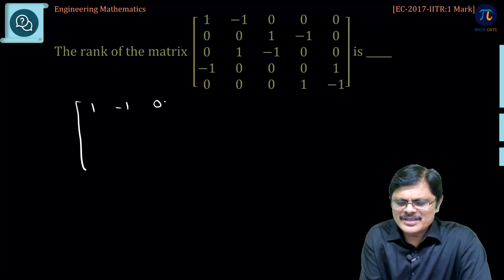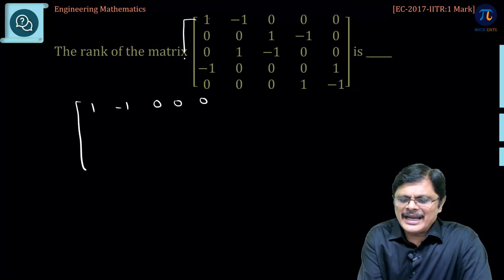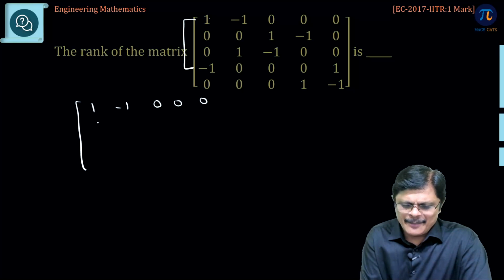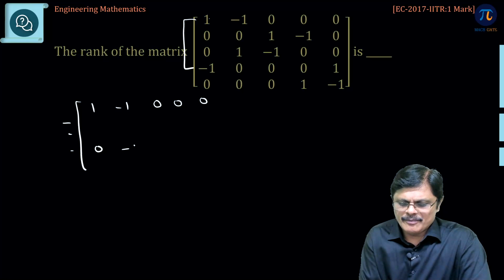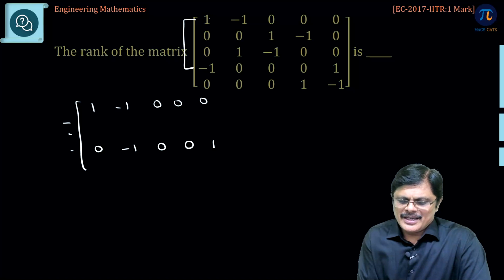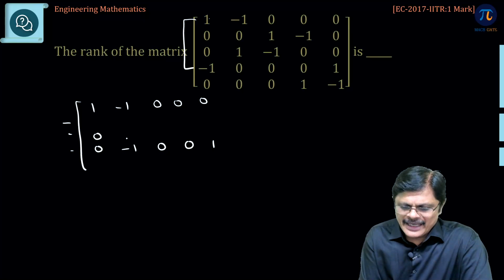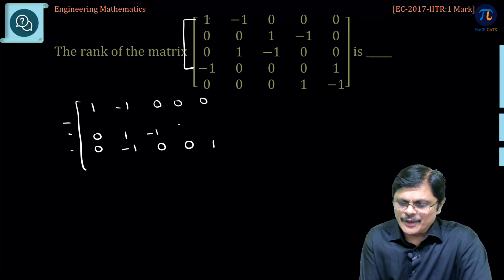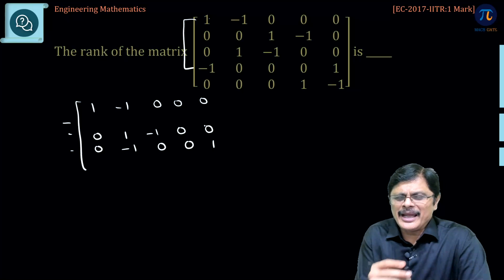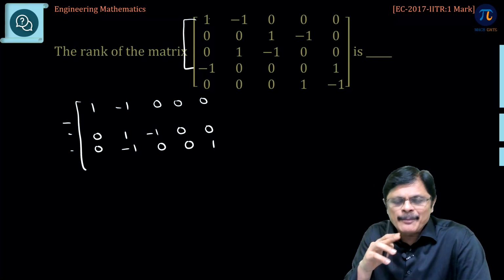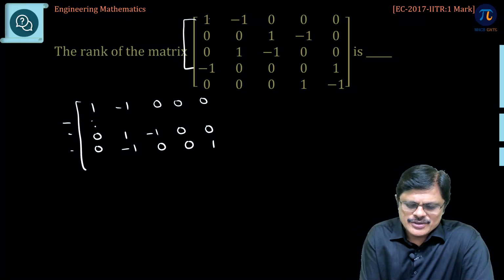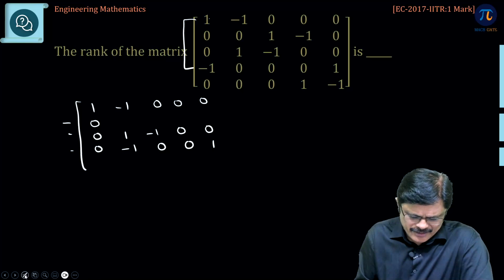1 minus 1, 0 0 0. I add these two fellows. So, I am not doing second and third now. Fourth directly I am writing. This is 0, minus 1, 0, 0 and 1. Now, if you observe, there is a relation between this fourth and third row now after doing this operation. I am not exactly doing the forward elimination, I am trying to do it by little observation, so that we can get the answer faster. So, this is 0. Okay.